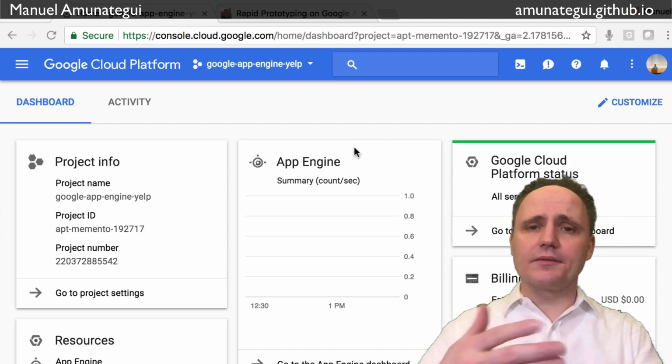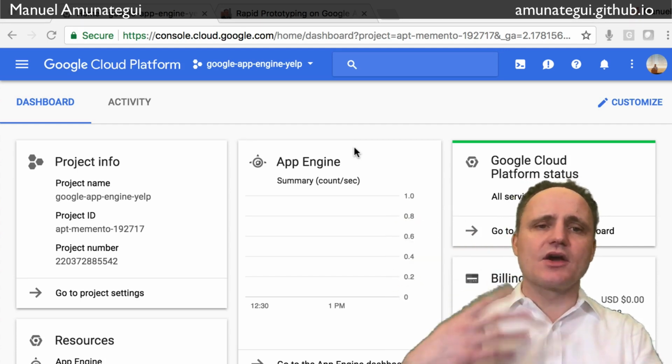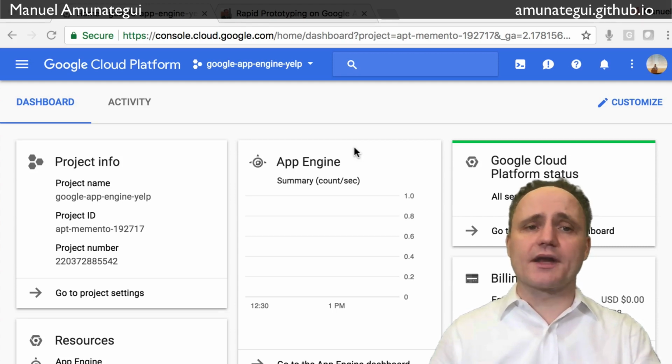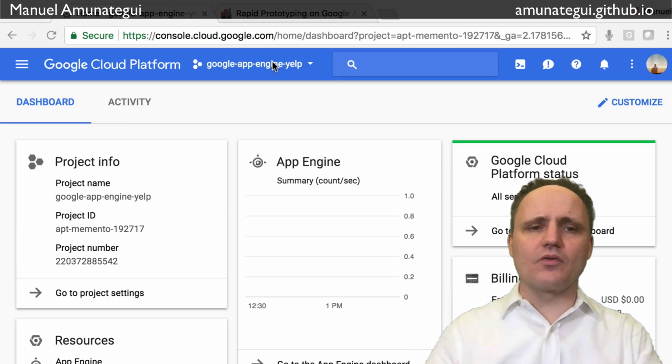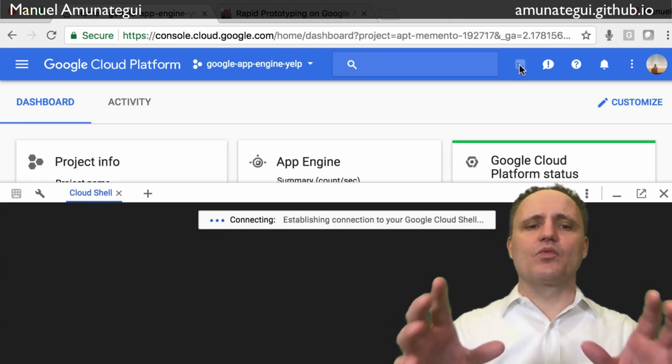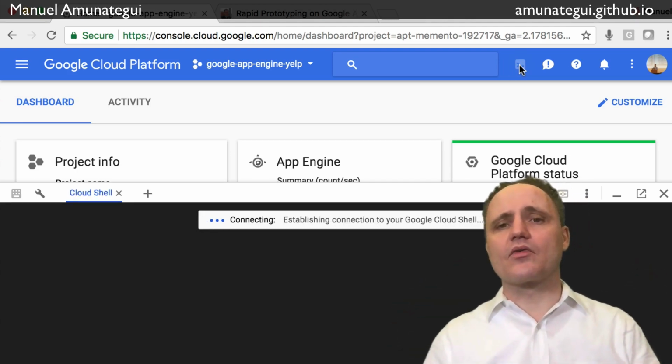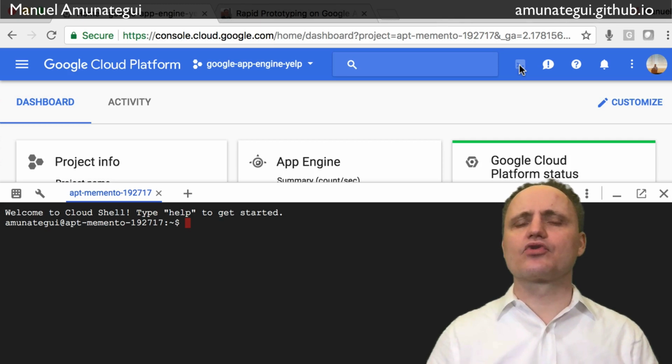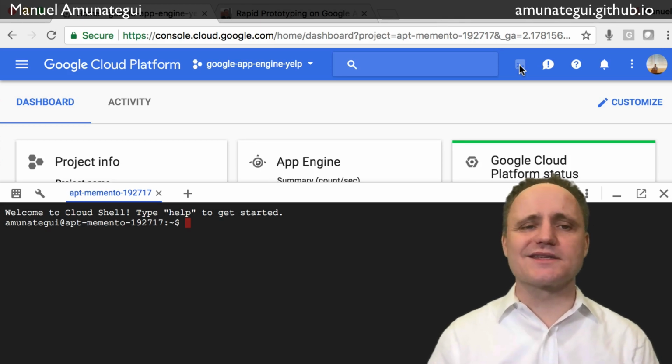If you don't, Google is giving $300 credits for people to try it out. And you have to have a project. If you haven't got a project, just go ahead, create one. It's trivial. I already have mine selected. Next, you click on your Cloud Shell button, and this will open up a terminal window right inside your browser. So very handy in order to fire off some quick commands.